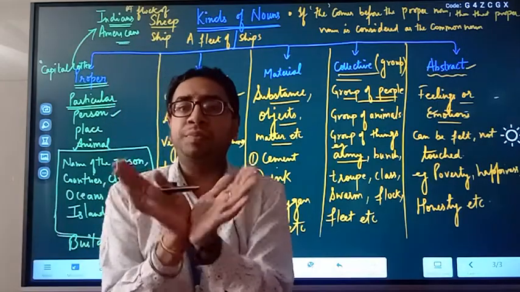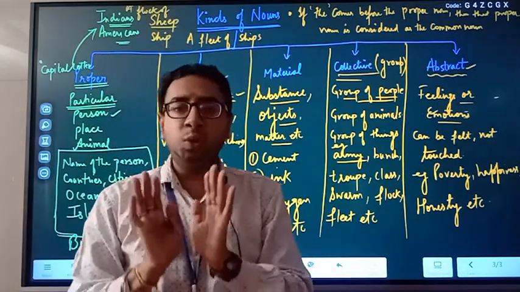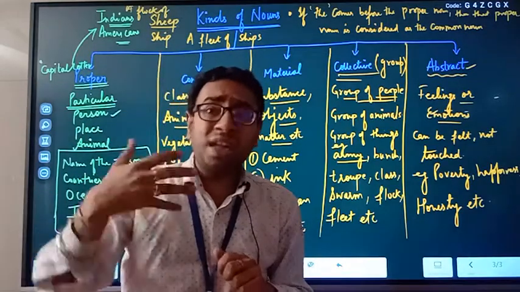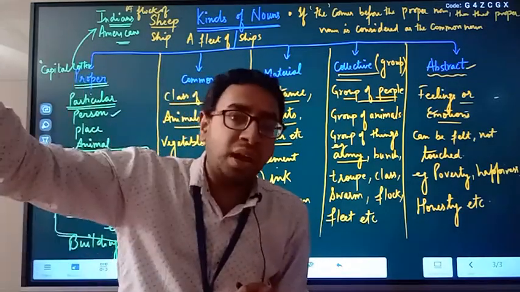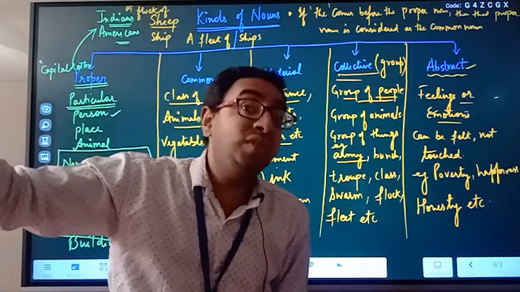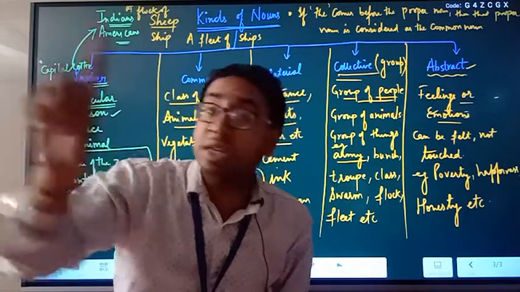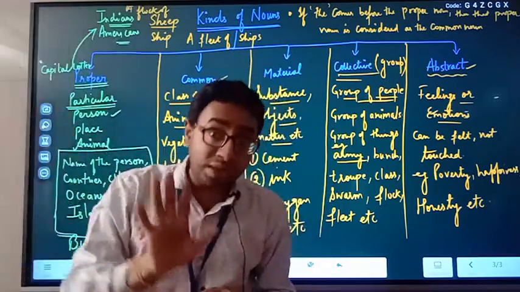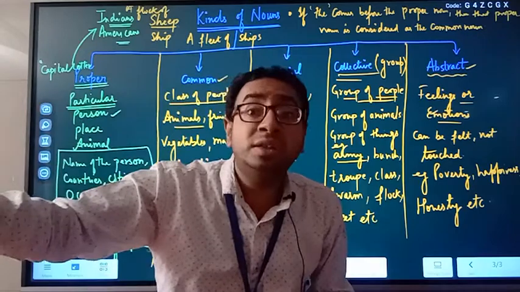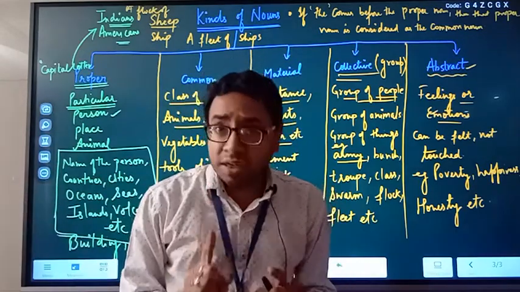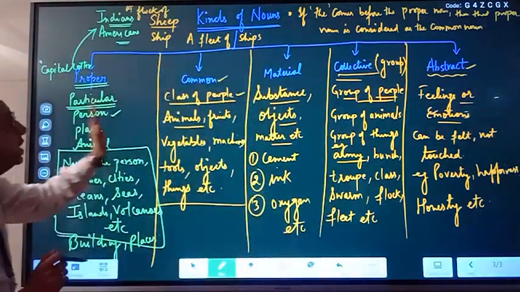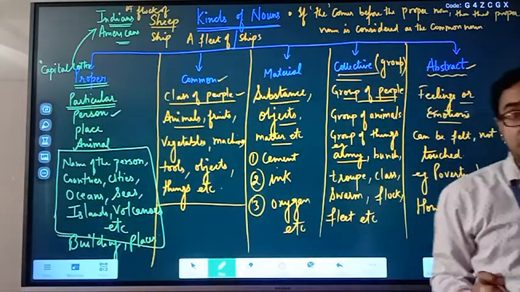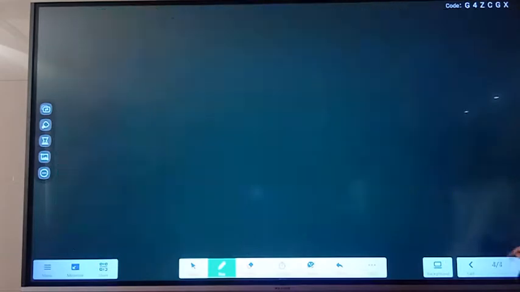You can feel hotness, coldness, but you cannot touch them. You touch a hot object, not the hotness itself. Are you getting my point? So these are the five kinds of nouns: proper, common, material, collective, and abstract. Clear with this?